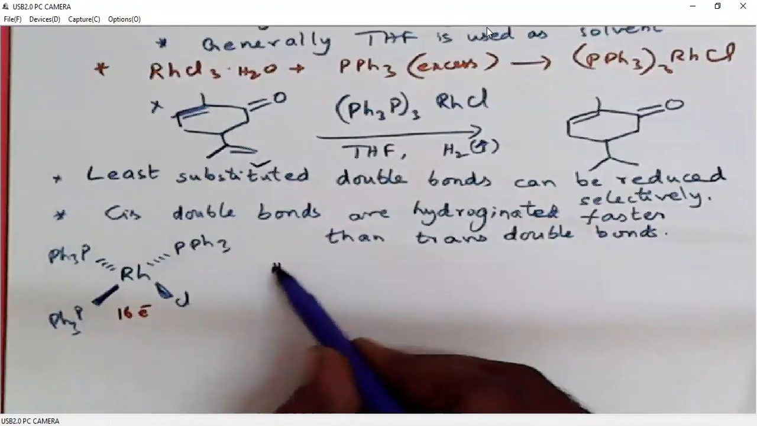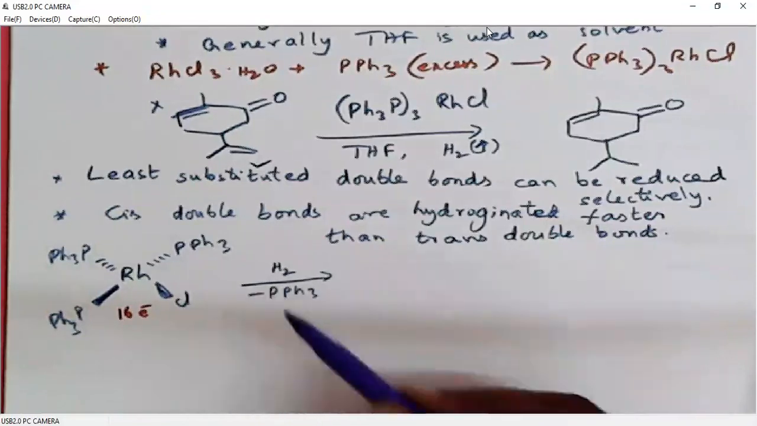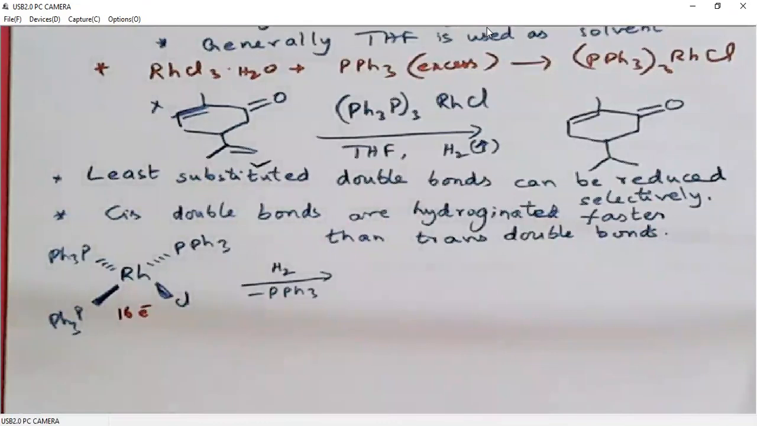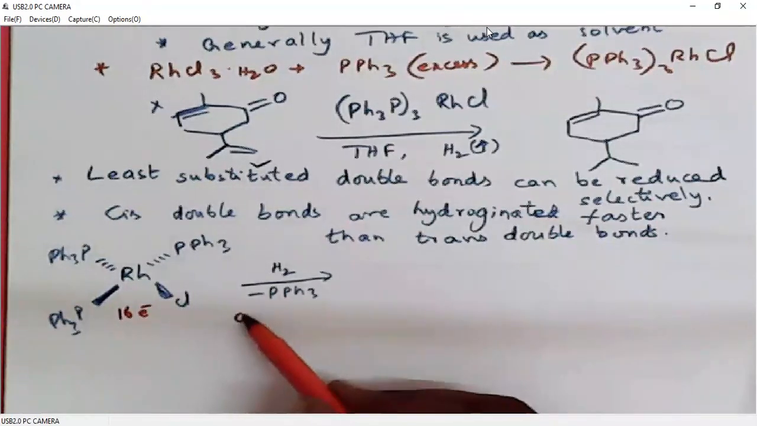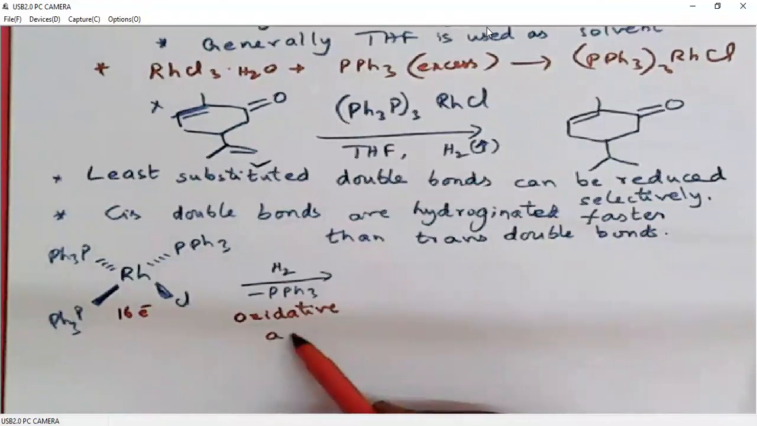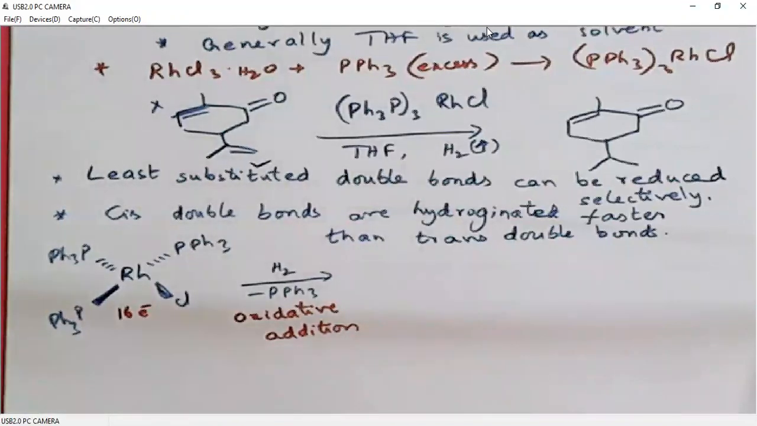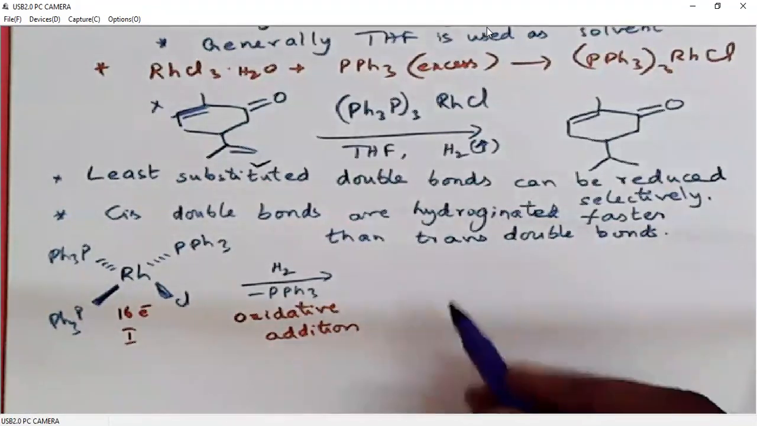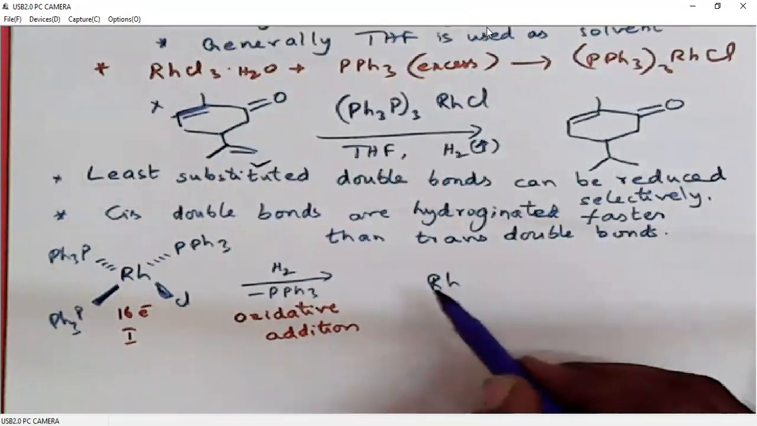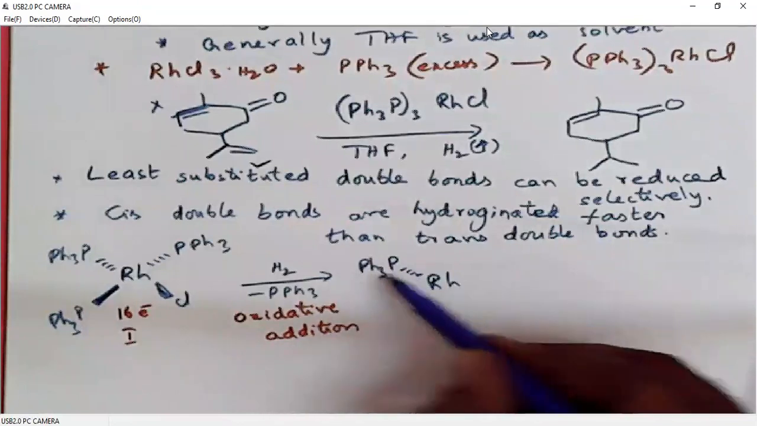When we add hydrogen, then one of the phosphine will be leaving and hydrogen will add to rhodium. Here it is oxidative addition. That means rhodium, initially in the +1 oxidation state, will now undergo oxidation, so the resultant molecule will be triphenylphosphine.